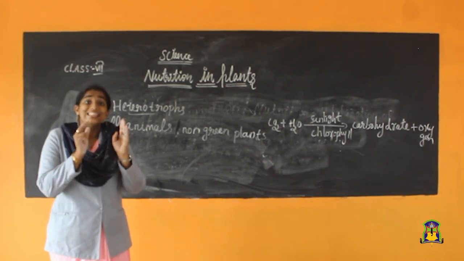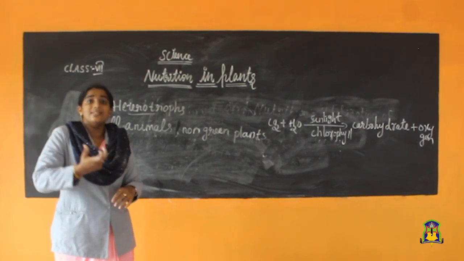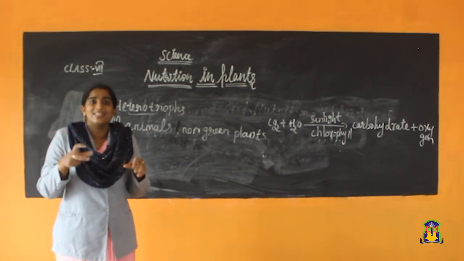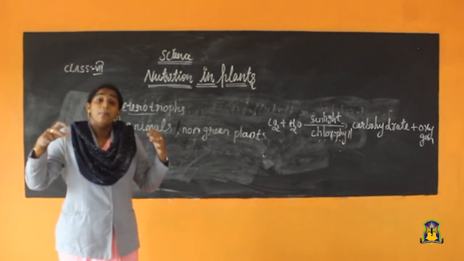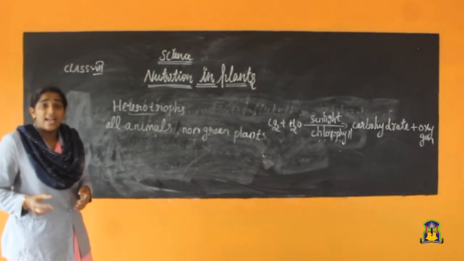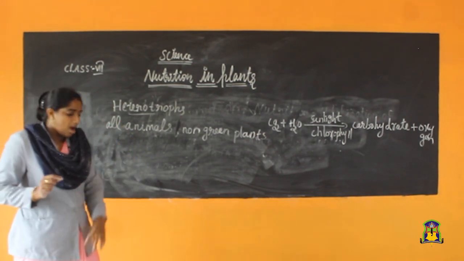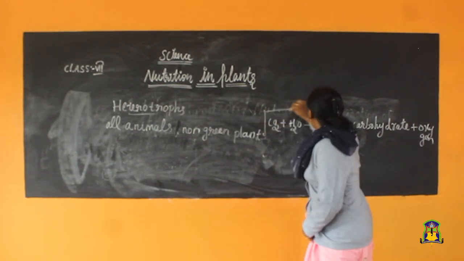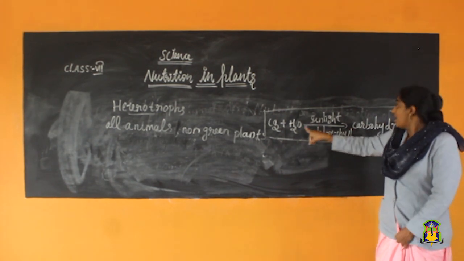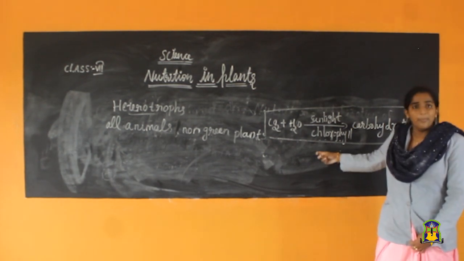Autotrophic nutrition means self-prepare. That means auto means self, trophos means nourishment. Okay. In autotrophic nutrition, all the green plants come under this category. All the green plants prepare their own food using the raw materials, carbon dioxide and water in the presence of sunlight and chlorophyll, giving carbohydrate and oxygen. Now you got it. This is the main equation of photosynthesis. This is very, very important. CO2 plus water in the presence of sunlight and chlorophyll gives carbohydrate and oxygen. This is a very, very important equation.